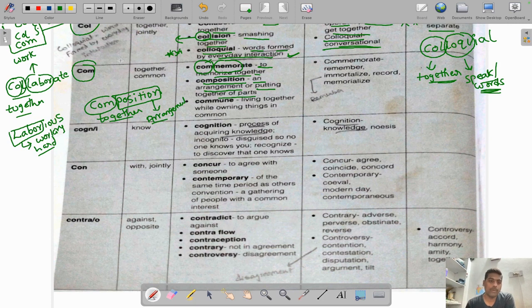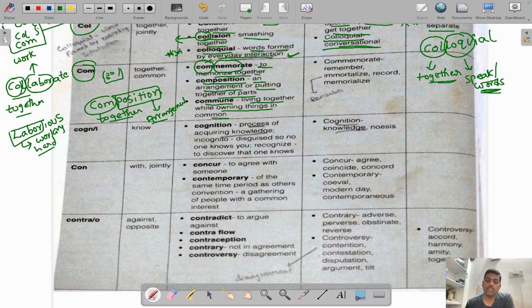For example, in a supermarket, you will see, right, in a store there will be one product here, one product here. That's what composition means. It is an arrangement or putting together of parts. The next one is commune, which means living together while owning things in common.